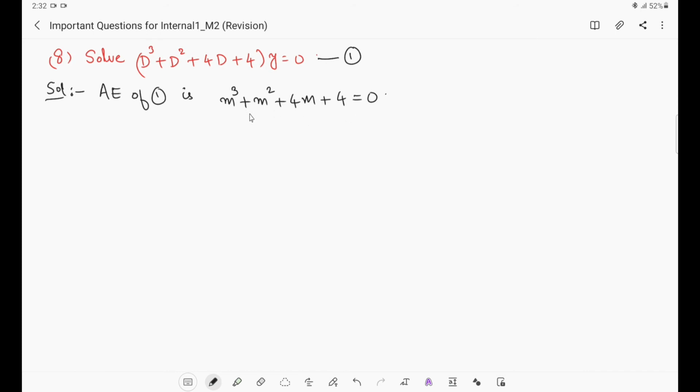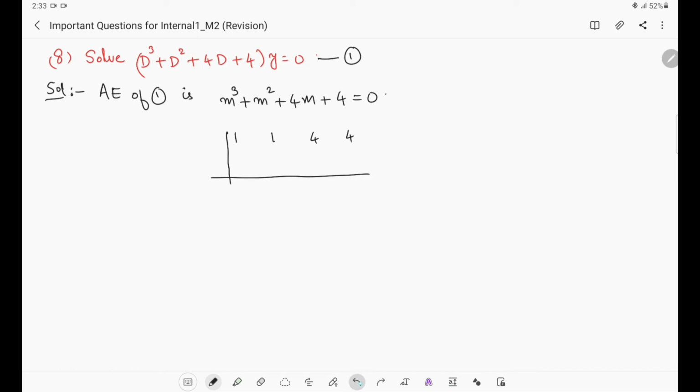Directly we cannot factorize this, so for factorizing this we use the synthetic division method. First we have to write the coefficients: 1, 1, 4, 4. Now let us try with 1. Then 1 here, 0, 1, 1, we'll get 2 here. Then 2 ones are 2, here we will get 6, then 6 ones are 6. It is not becoming 0. Actually here we should get 0, but we are not getting 0. So we cannot start with 1.